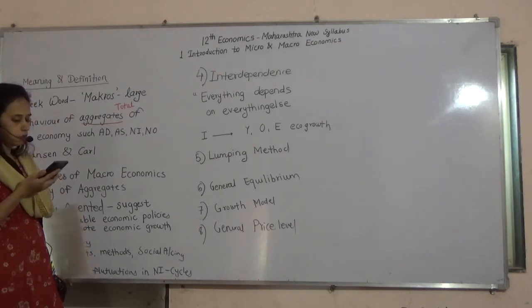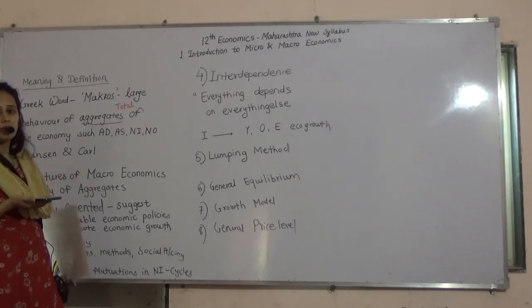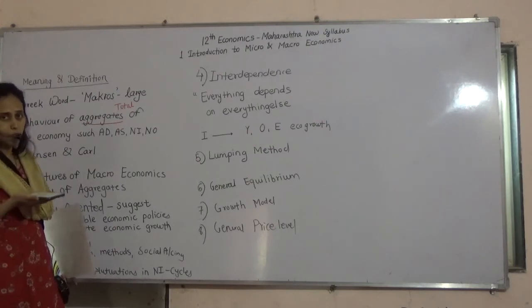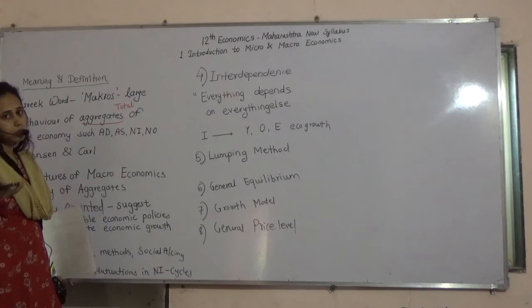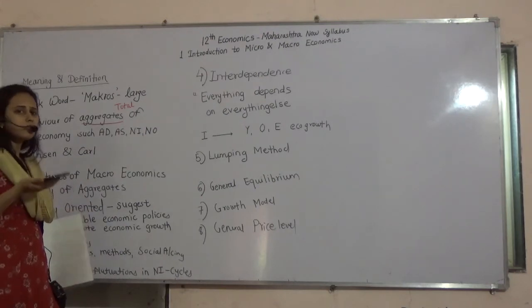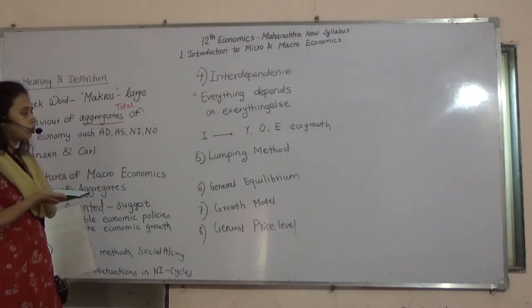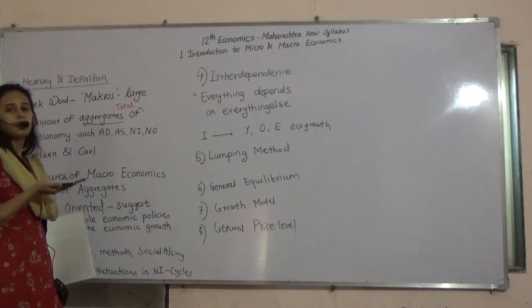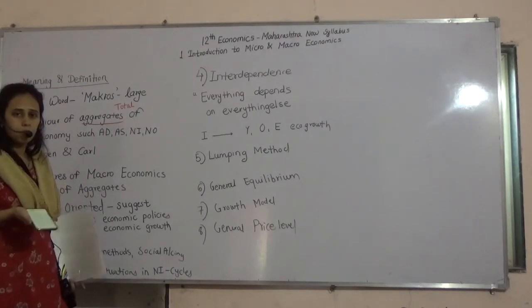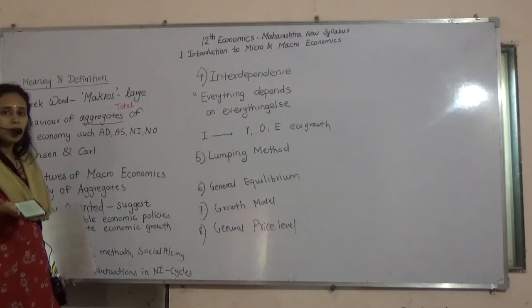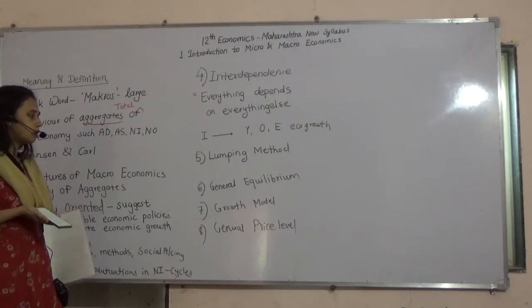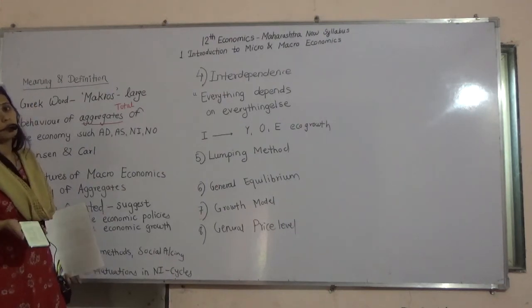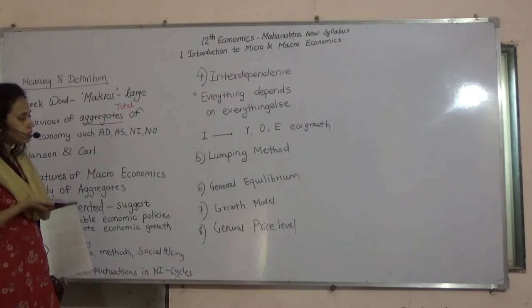Then we have general price level. What is this general price level? Whatever prices of goods and services are presently in the country, they will change day by day. With that general price level, we can see that the purchasing power of a person, of a consumer, also changes. Sometimes there is inflation, sometimes there is deflation. So it considers the general price